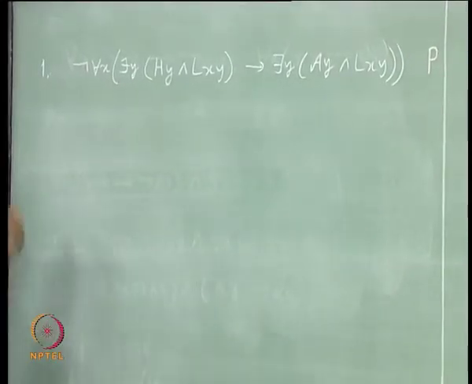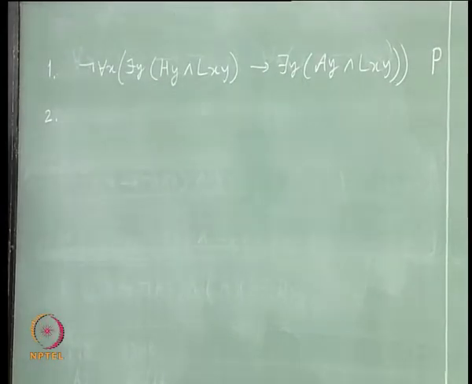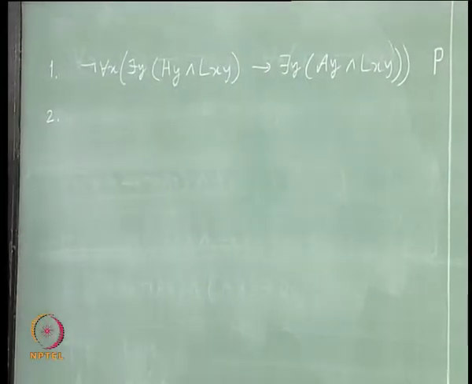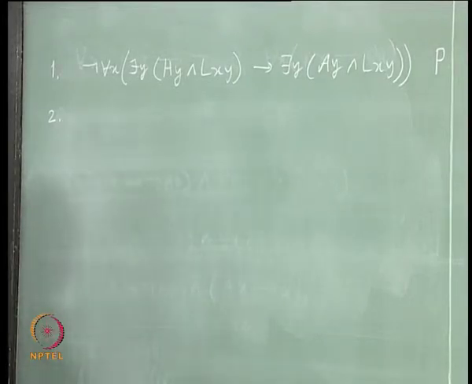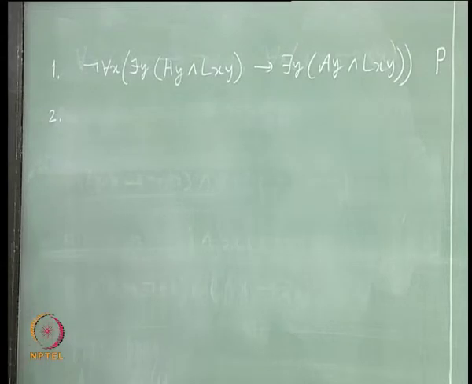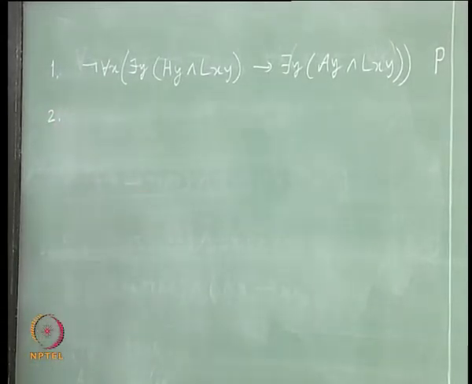Okay. Second, we should manipulate this, try to have some conclusion from this. So, what conclusion will we get? Yes, starting with a not, I am not able to use anything, right. So, I take that not first inside using De Morgan.